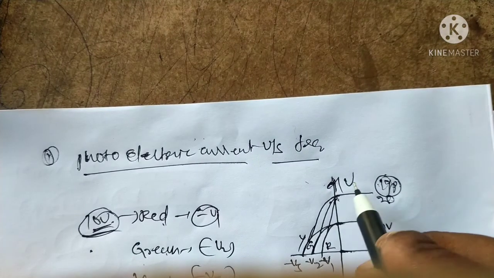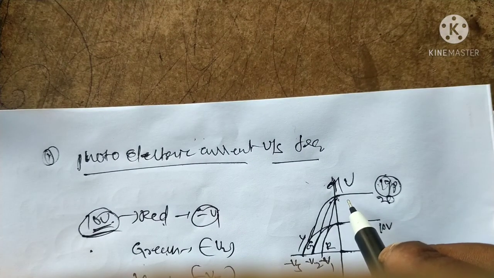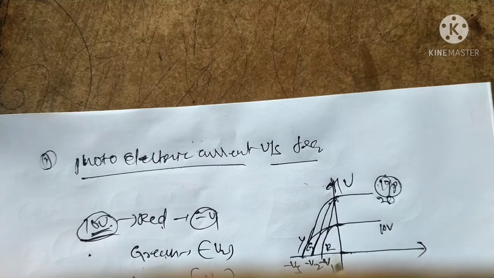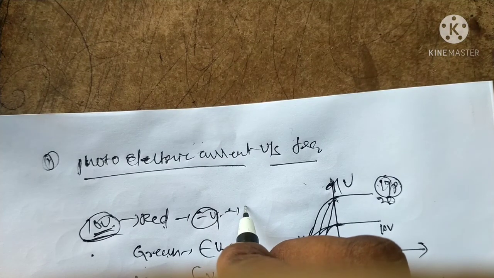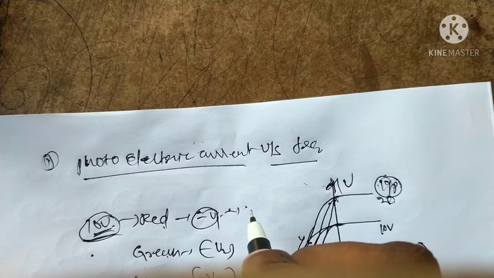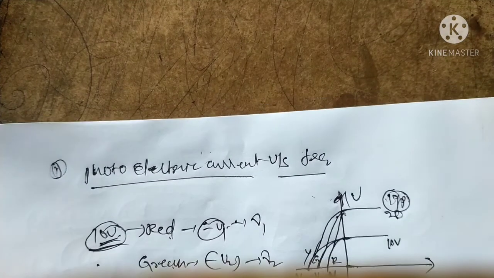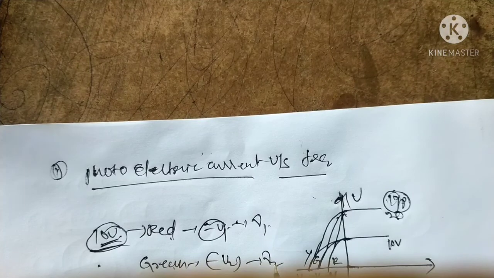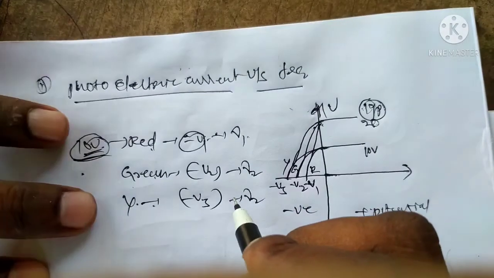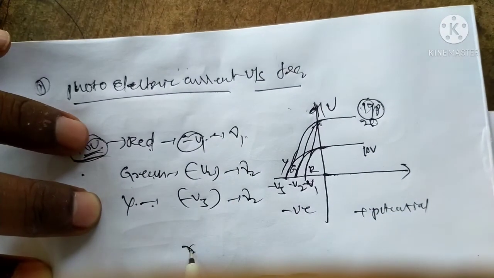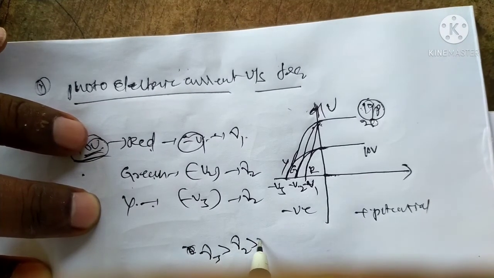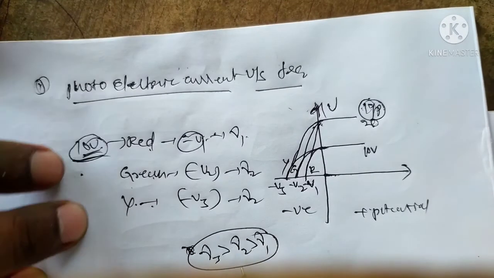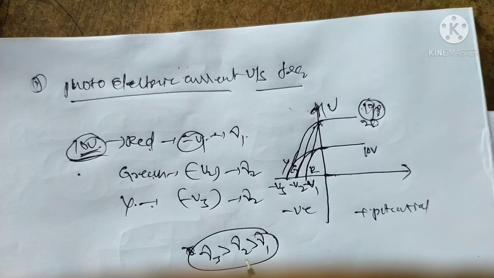We can apply different voltages for different frequencies. Red, green and yellow have frequencies nu1, nu2, nu3, that is frequency 1, frequency 2, frequency 3. The frequency relation is nu3 is greater than nu2 is greater than nu1. There is low frequency and high frequency.